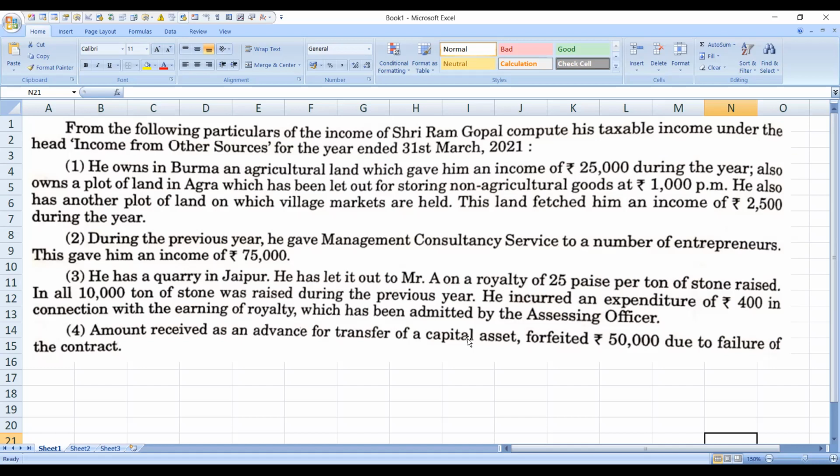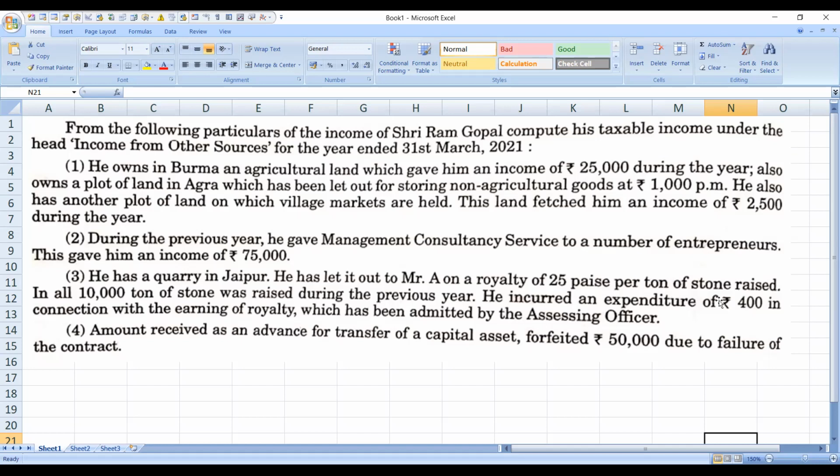It is related to mining, and in all 10,000 tons of stones were raised during the previous year. He let out his property to Mr. A, and he is going to receive royalty on it.